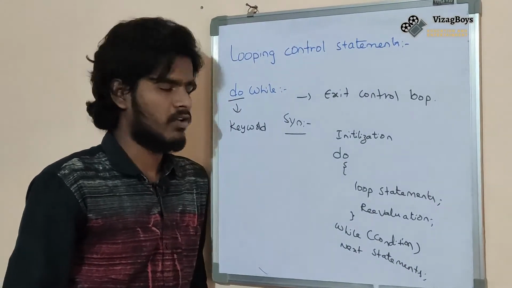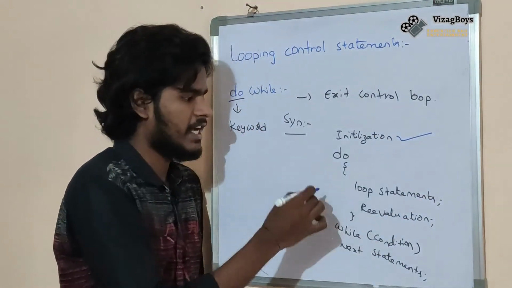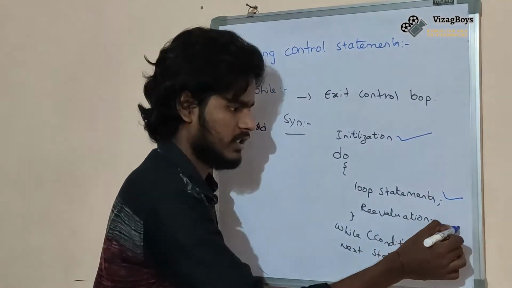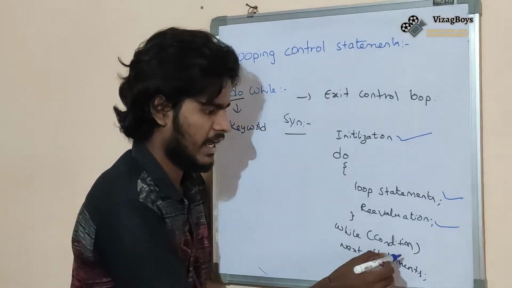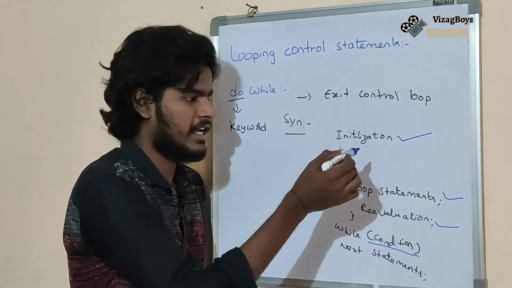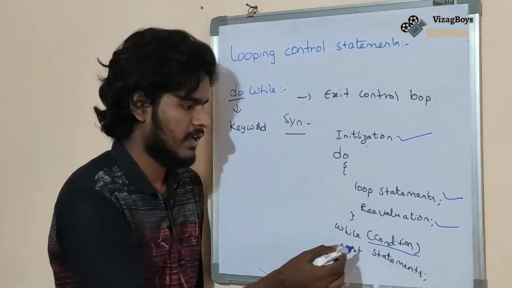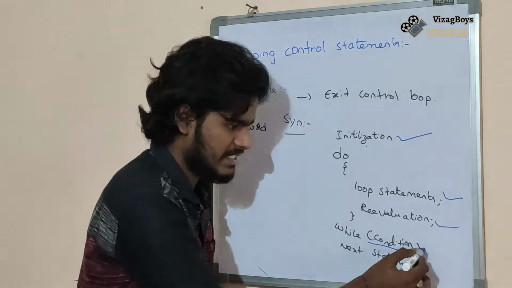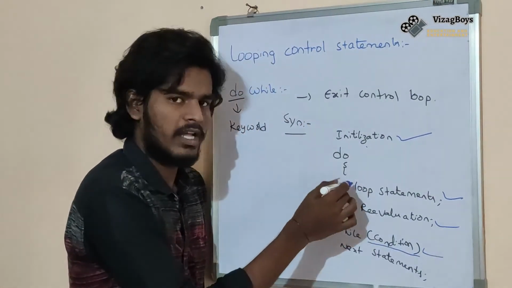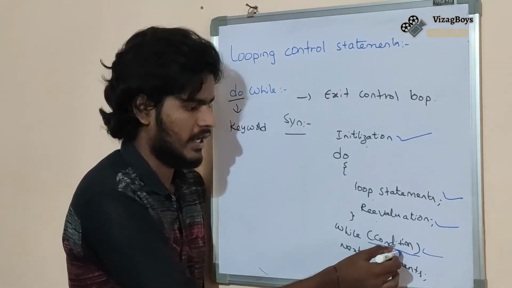Okay, listen carefully friends. First it will check the initialization, then it will execute the loop statements and revaluation. After it will check the condition. Okay, if the condition was true, then it will execute the loop statements and revaluation. Then again it will check the condition.